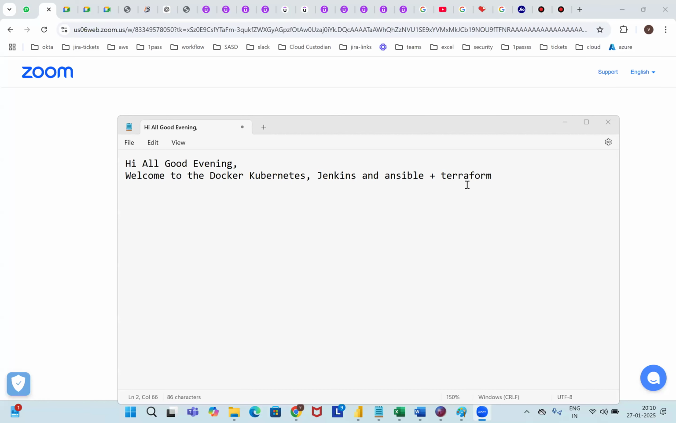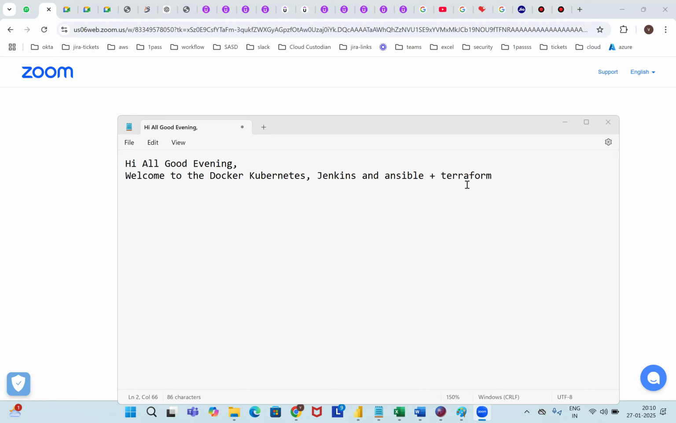All right. So now, in this demo class, we will help you understand what is Terraform, what is Ansible, what is Jenkins, what is Kubernetes, what is Docker, why we need to use them, and why these tools are in such high demand in the market. These tools are very important in DevOps especially. So Terraform, Ansible, Jenkins, Kubernetes, and Docker are the most important tools.